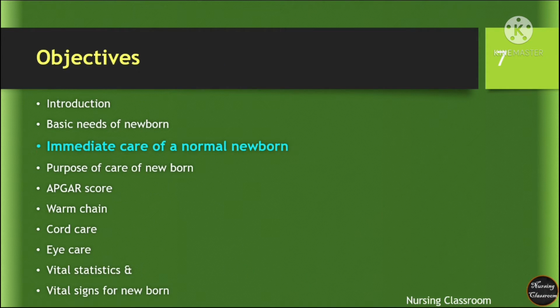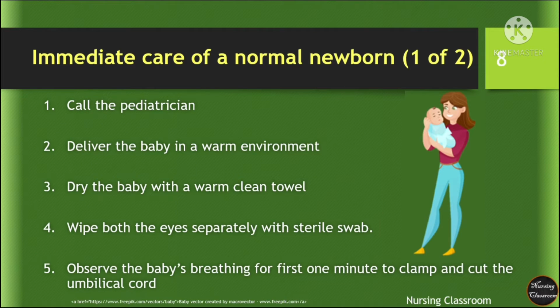Next topic, immediate care of a normal newborn. Before going to normal newborn care, first we have to call the pediatrician and we have to ensure the delivery happens in a warm environment. As soon as the delivery, dry the baby with a warm, clean towel. Then wipe both eyes with a sterile swab.